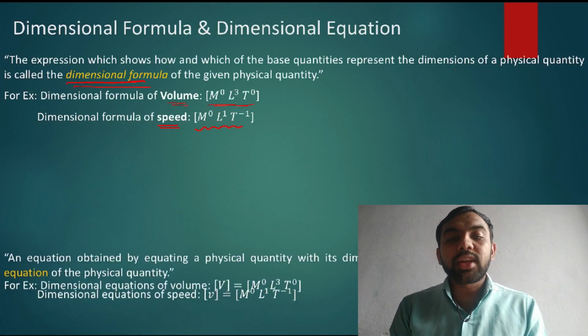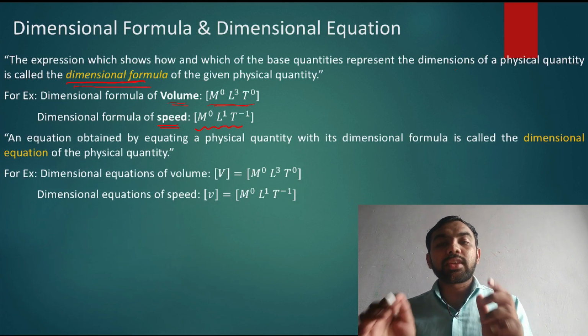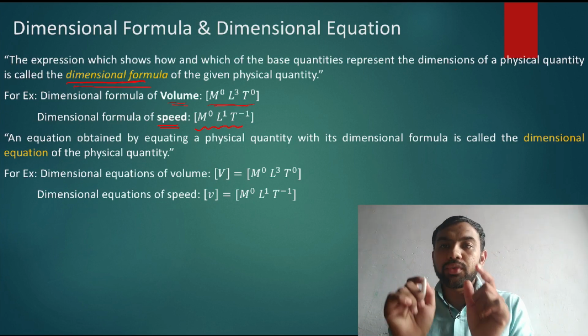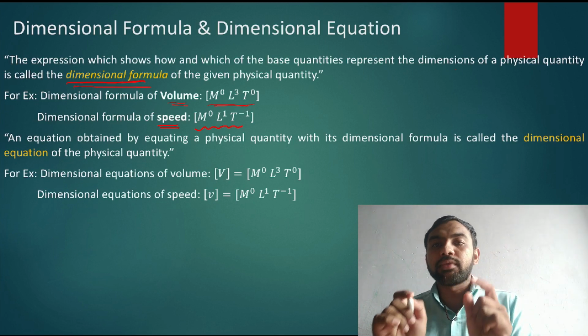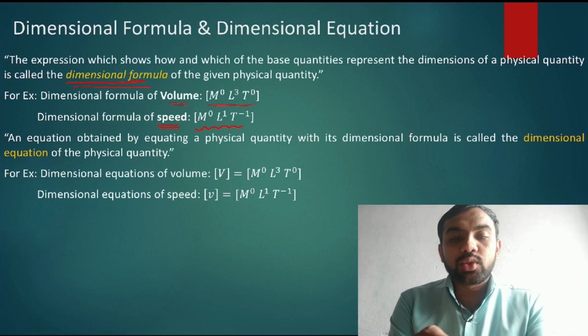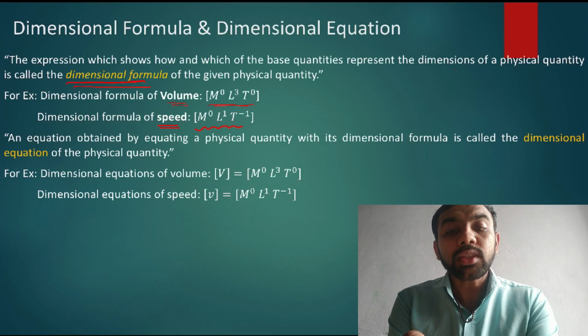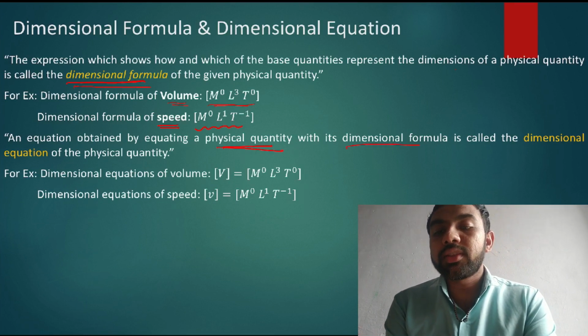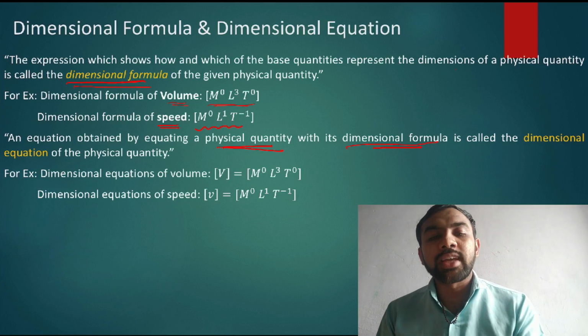Okay, now what is the dimensional equation? If you write the dimensional formula along with the particular quantity, then we call it a dimensional equation. So any equation equating a physical quantity with its dimensional formula is called a dimensional equation.